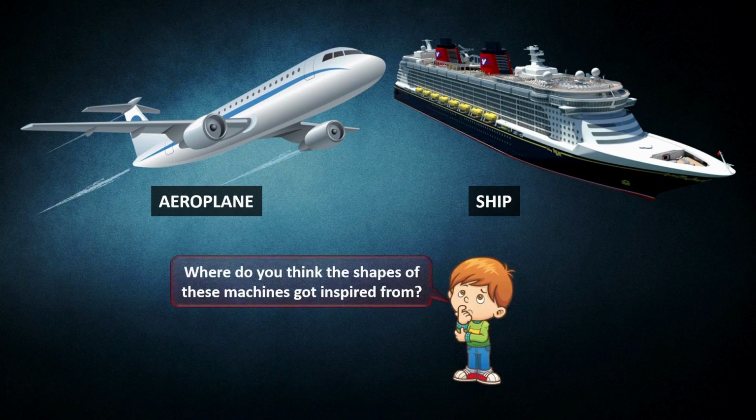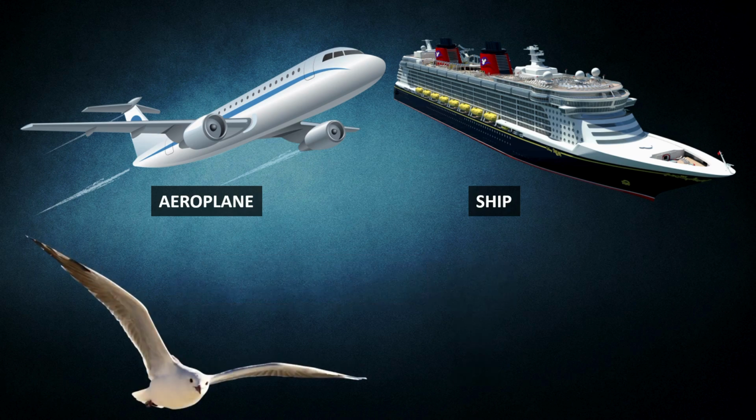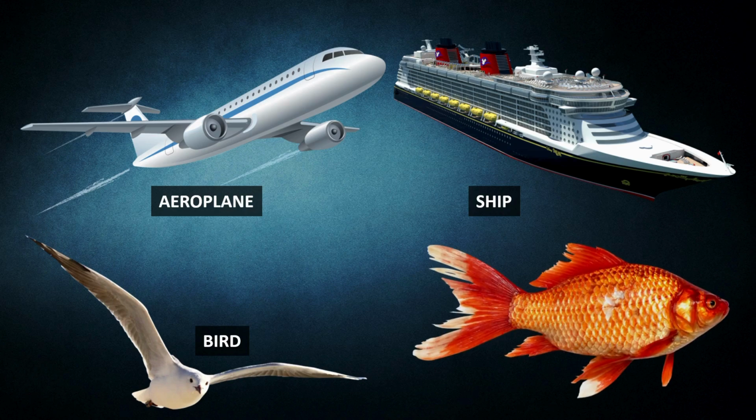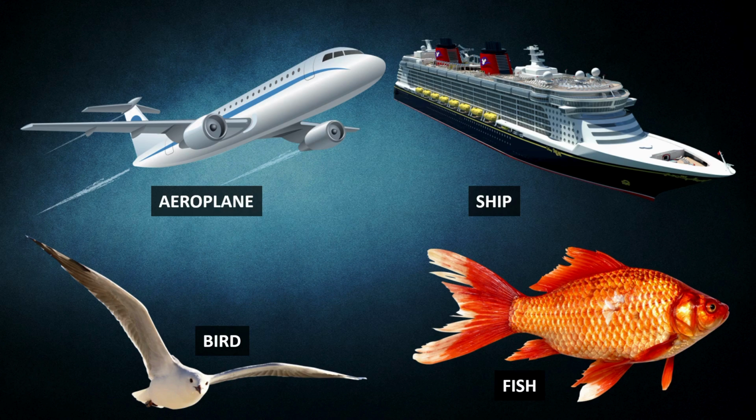Where do you think the shapes of these machines got inspired from? That is from the bird and the fish. The aeroplane is inspired by the bird, and the ship is inspired by the fish.